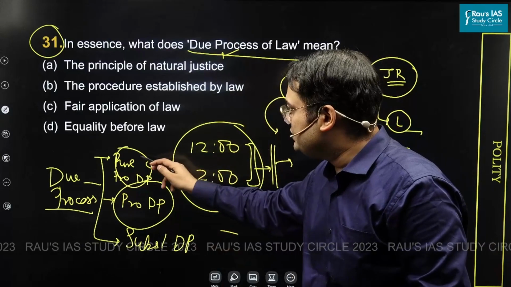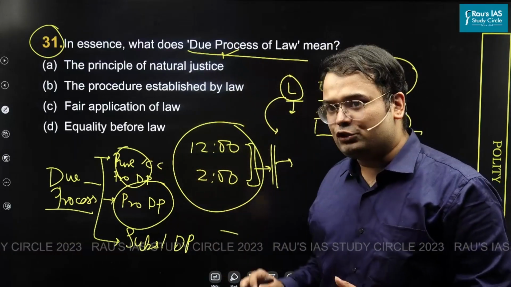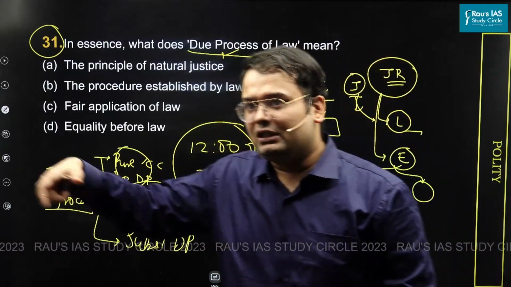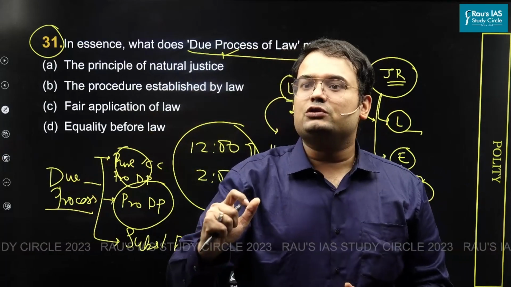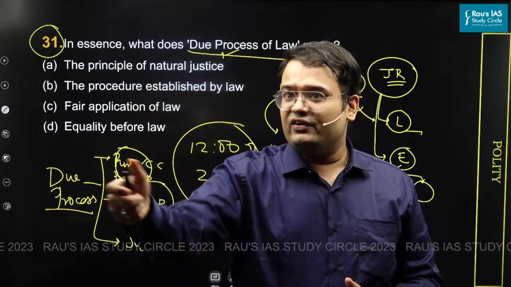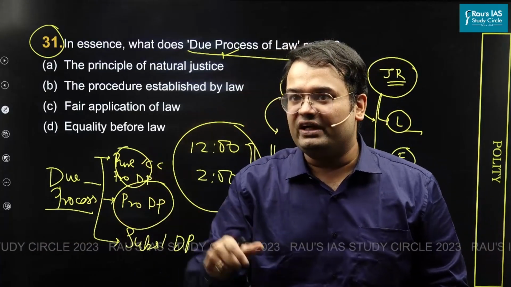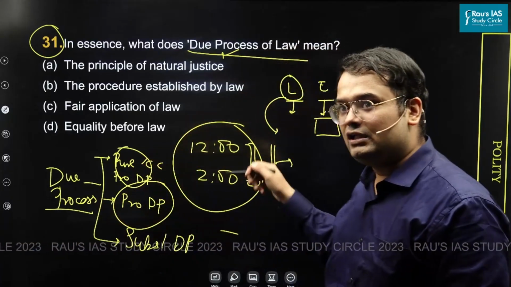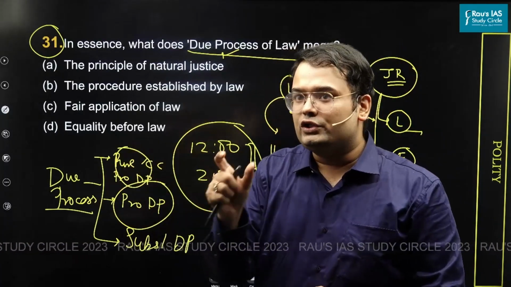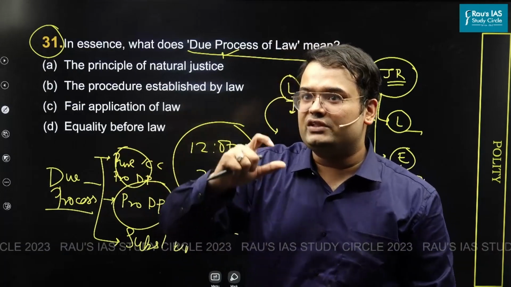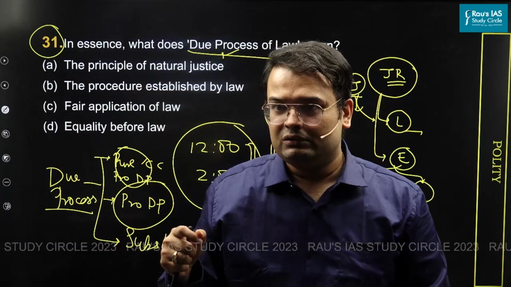When you talk about procedural due process, you will not look into the substance of the law, pretty much the way in which pure due process works. But in procedural due process, what exactly do you look into? The procedural aspect of it. That is, it is unfair to Mr. X that he is not being provided a lawyer. It is unfair to Mr. X that he is not being given a proper legal defense so that he is able to defend himself. Judiciary under judicial review will say that we have nothing to do with substance. We need to ensure that justice prevails in the way in which the law is getting applied, because that is the domain of judicial administration. Fine.